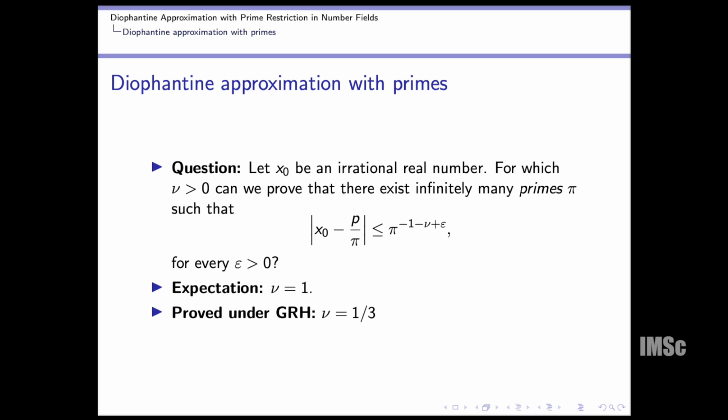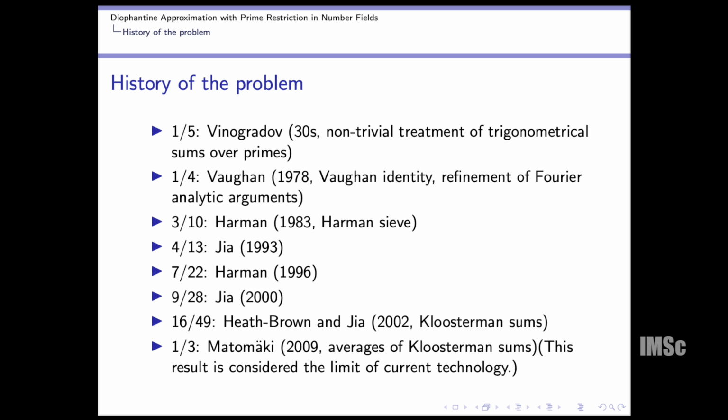The basic question is: let x0 be an irrational real number. For which nu greater than 0 can you prove that there exist infinitely many primes p_i such that |x0 - p/p_i| is less than or equal to p_i^(-1-nu+epsilon) for every epsilon greater than 0? There are some results in that direction. The expectation is nu = 1, and we can prove under GRH that nu = 1/3, and there are some results in that direction.